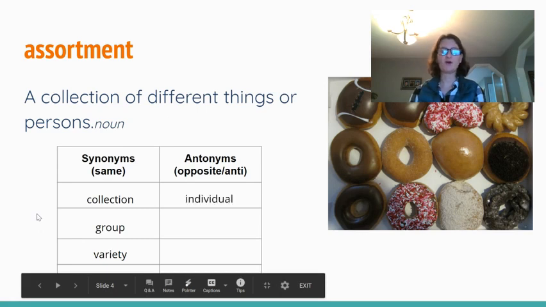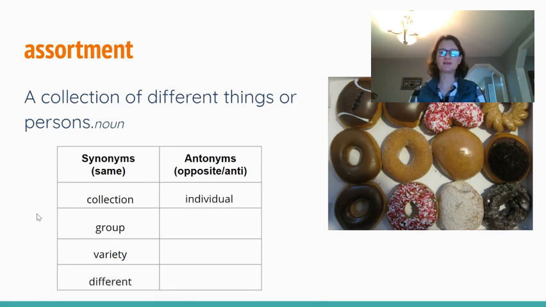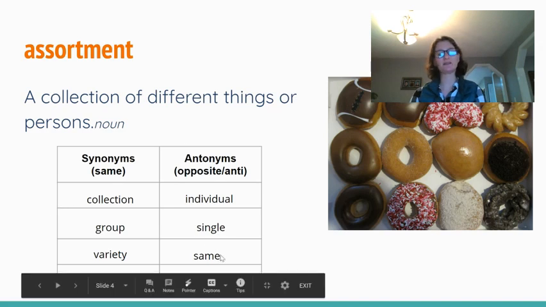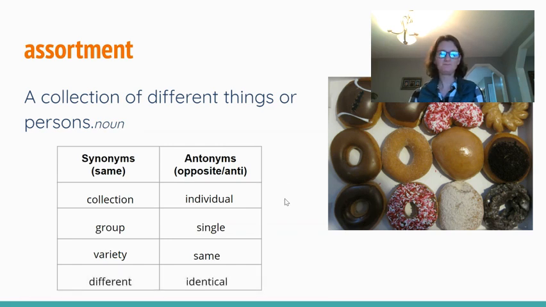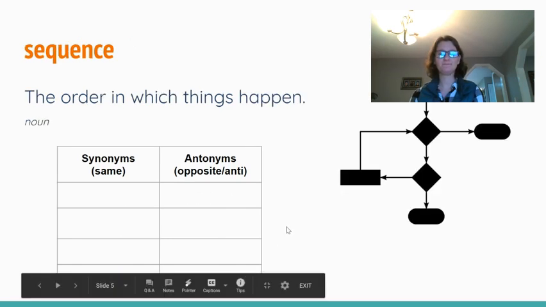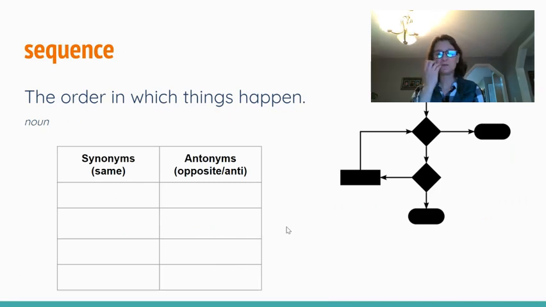So some words that might mean the opposite. Instead of a collection of different things, it would be just an individual or a one. Single, everything being the same. So if you've got an assortment to choose from, it means there's different things to choose from. But if everything is the same, there's really no choice. So it's not an assortment. So individual, single, and same would all be antonyms for assortment. And same with identical.